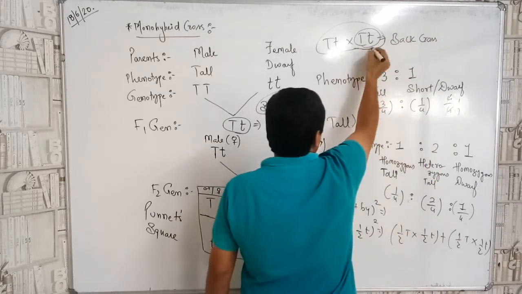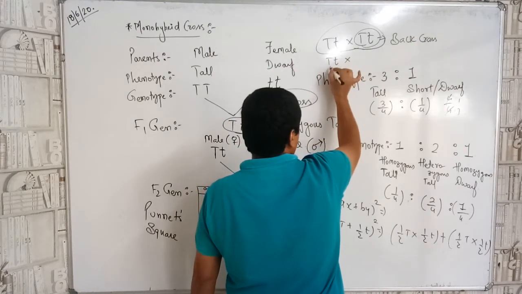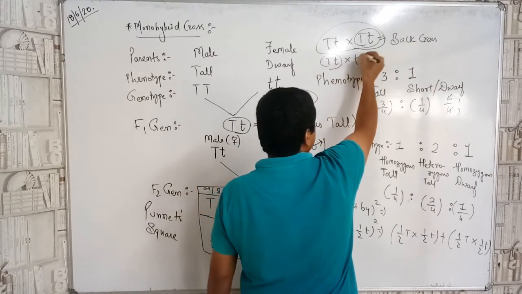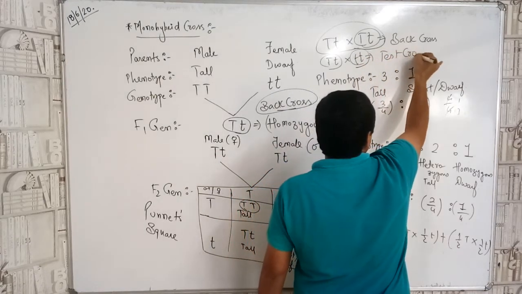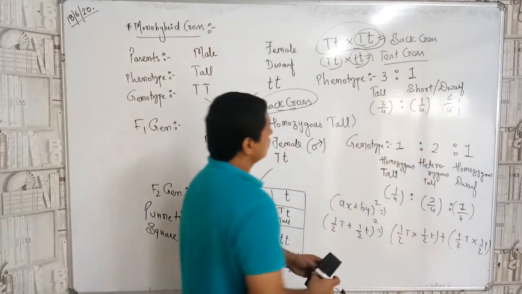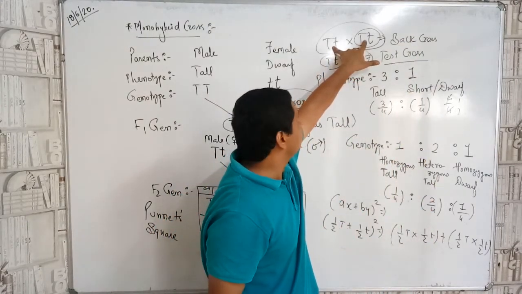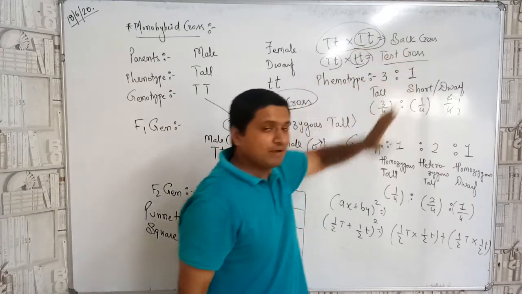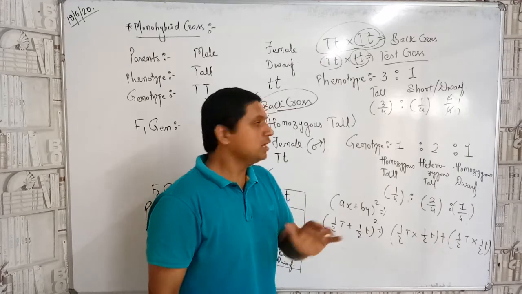And if I am crossing the male plant with the recessive one, then it is known as the test cross. It is known as the what, children? Test cross. So if I am taking the same female plant as that of the male, it is known as the back cross. But if I am taking a recessive female with the characters, then it is known as the test cross.